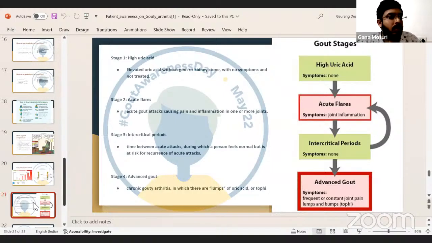Basically, I'll be explaining the stages of gout. Stage 1 is high uric acid, where there is elevated uric acid without gout or kidney stones, with no symptoms and not being treated. Stage 2 is acute flares, where the patient has acute gout attacks causing pain and inflammation in one or more joints. Stage 3 is intercritical periods, the time between acute attacks during which a person feels normal but is at risk for recurrence of acute attacks. Stage 4 is advanced gout, where there is chronic gouty arthritis, in which there are lumps of uric acid or tophi.